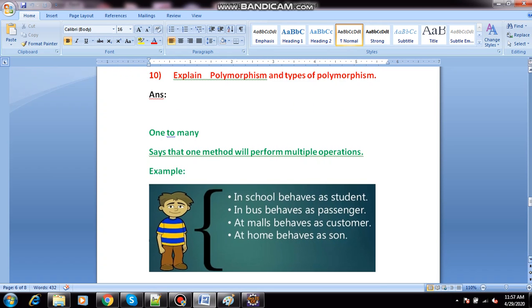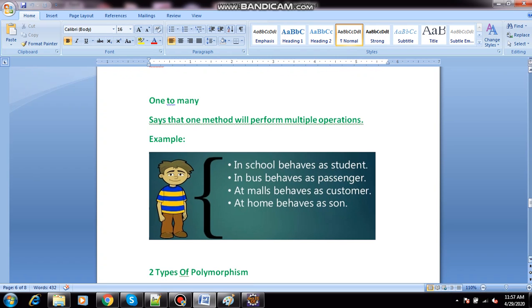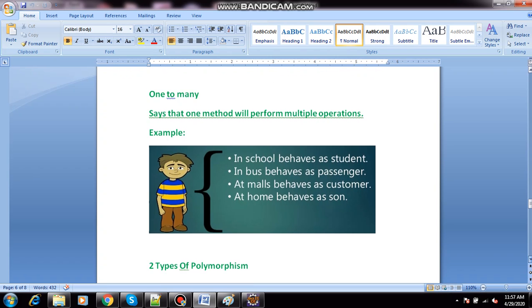Take one example. He is a person. If he is in a school, he behaves like a student. If he is in a bus, he behaves like a passenger. If he is in a mall, he behaves like a customer. If he is at home, he behaves like a son. One person with multiple behaviors is called polymorphism.